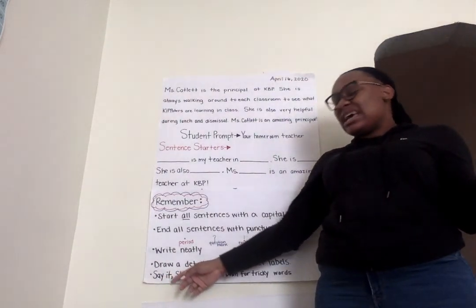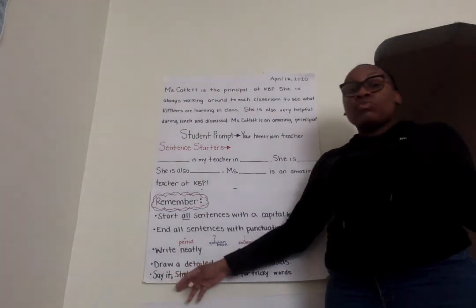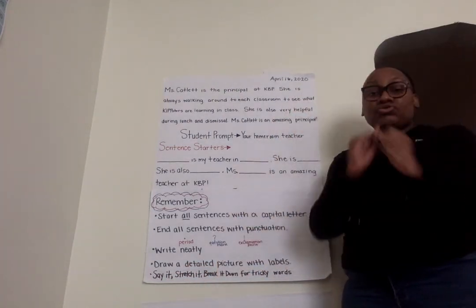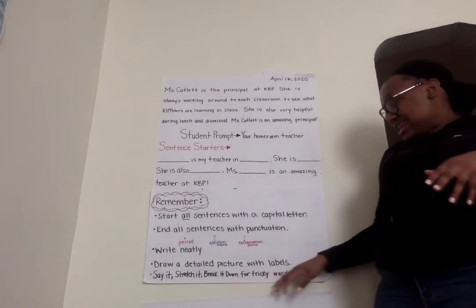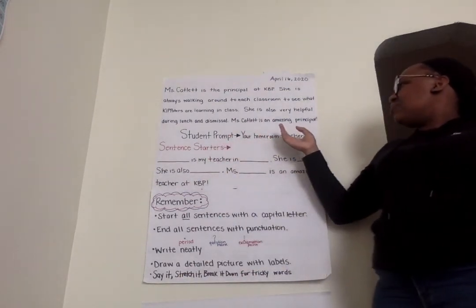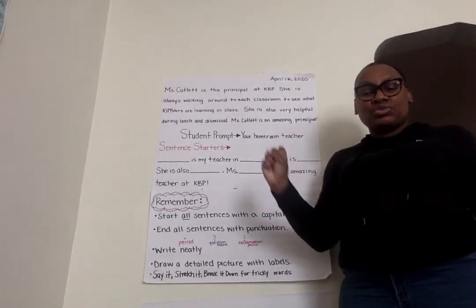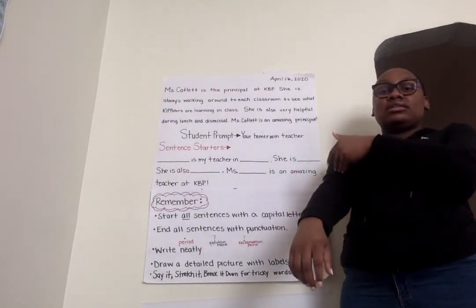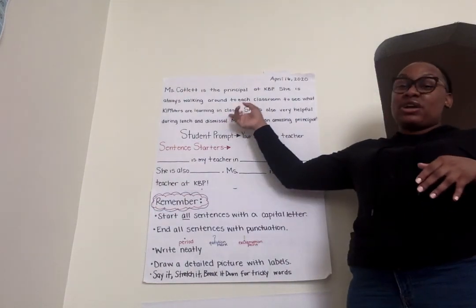And last but not least, let's say you get to a tricky word that's a little hard to spell. You know a really good strategy you can use to help you spell tricky words. You can say the word, stretch the word out, and break the word down to try to spell the word to the best of your ability. So, for example, I got a little confused when I was trying to spell the word class, but I said the word class, I stretched the word out, class, and then I broke the word down. Class. That helped me spell this tricky word class.